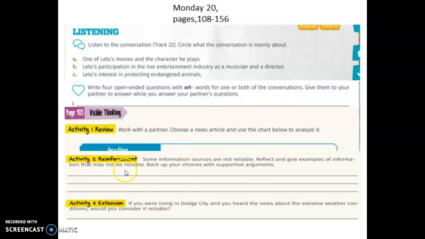And activity 2, we got some information sources are not reliable. Reflect and give examples of information that may not be reliable. Back up your choices with supportive arguments. And the activity 3 extension, if you were living in Dutch City and you heard the news about extreme weather conditions, would you consider it reliable?